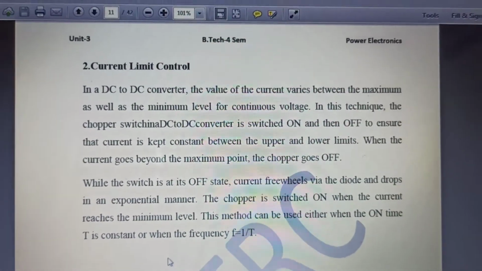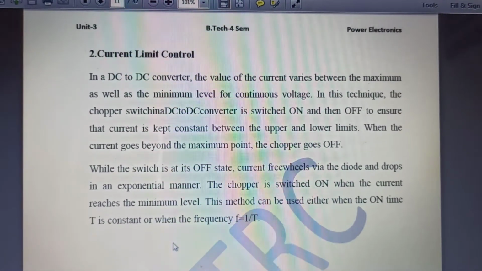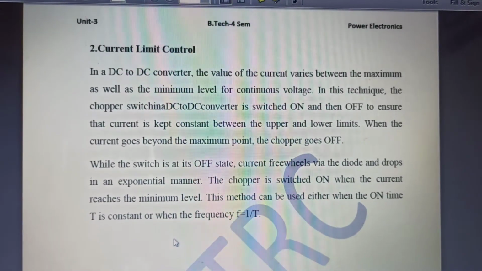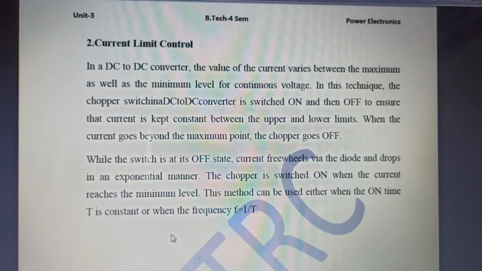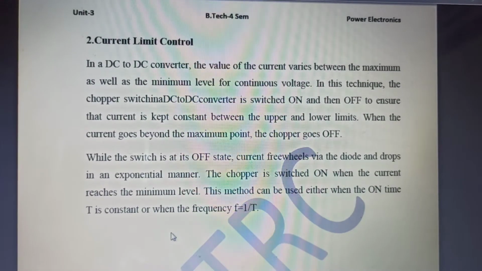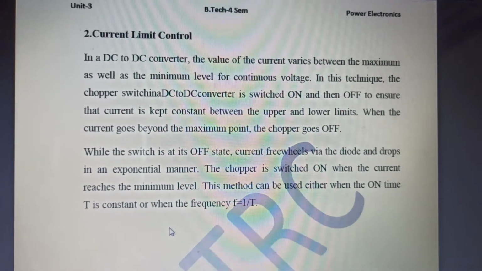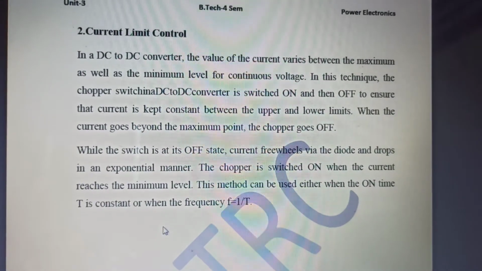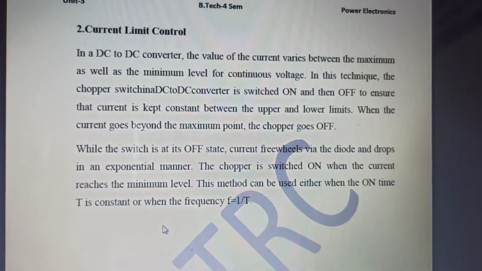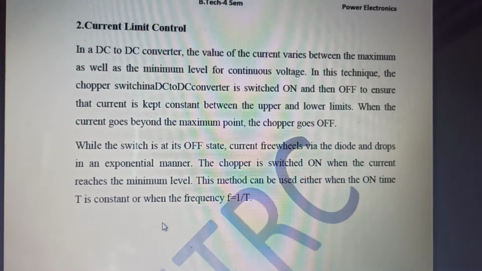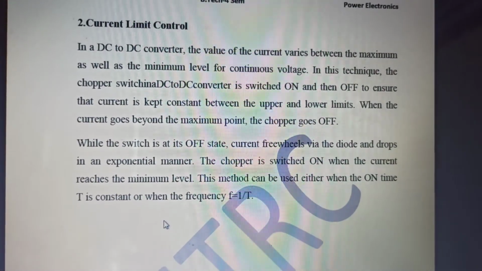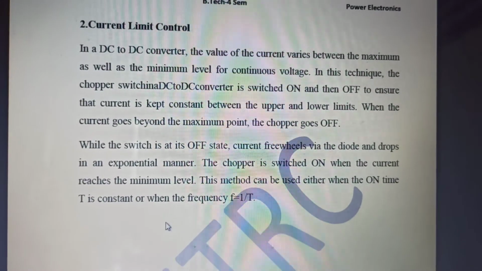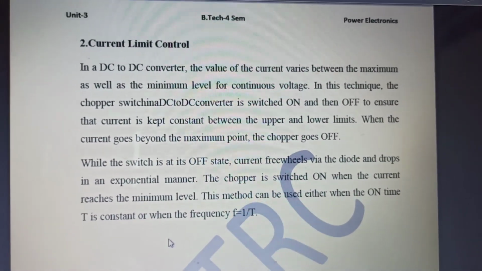Now coming to the current limit control. Basically, current limit control deals with the hysteresis band. The current will vary between a prescribed band. Is that clear?